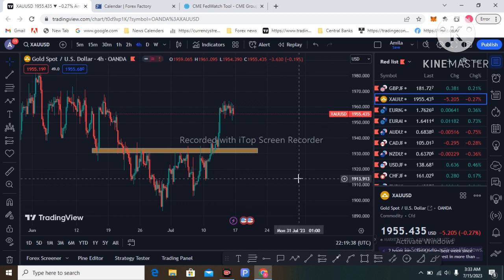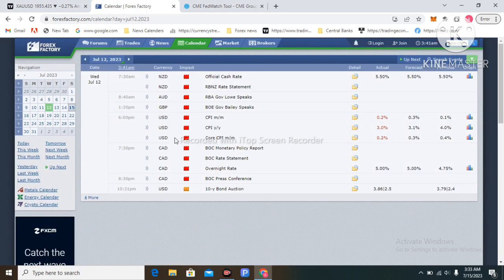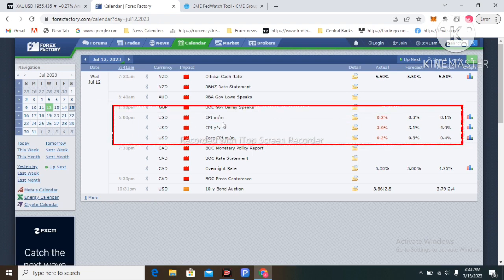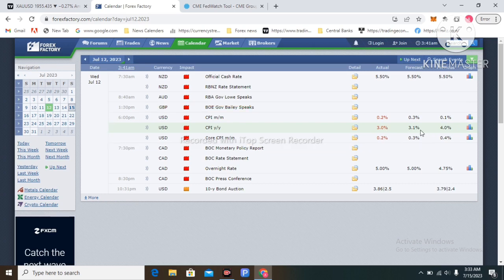So let's move to the economic data, what is going on next week. I am on the Forex Factory website, and you can see that last week, on the 12th of July, was the CPI data of the USA. The inflation report dropped to 3%. That's a huge drop: the Fed, the American central bank, expected 3.1% and it dropped to 3%. The Fed's inflation goal is 2%, and the current inflation rate is 3%.